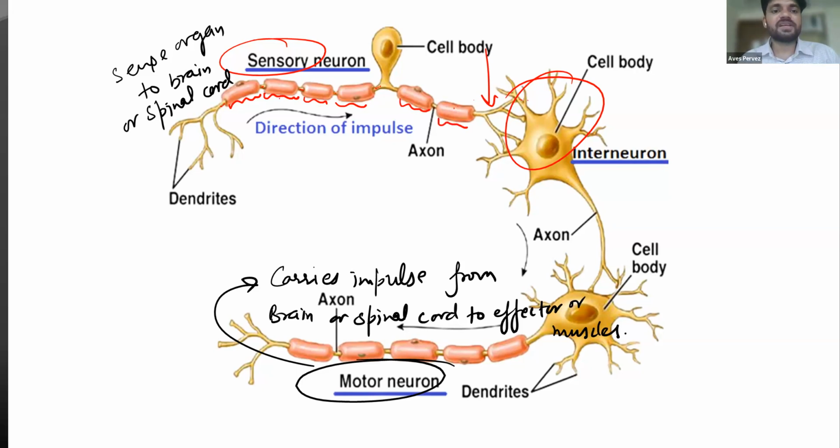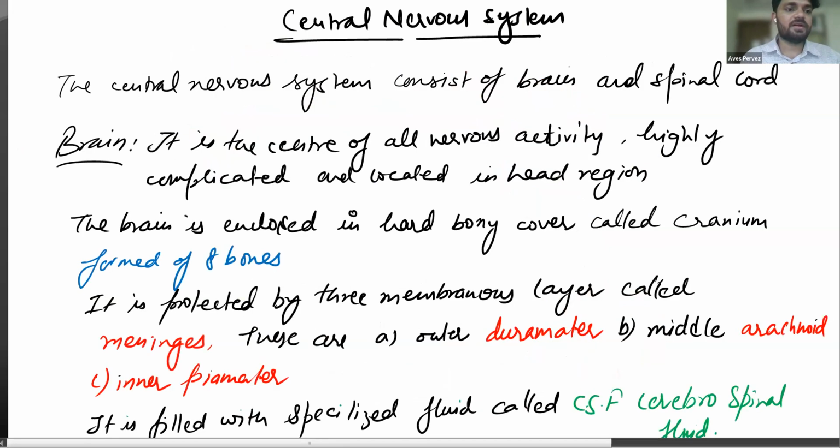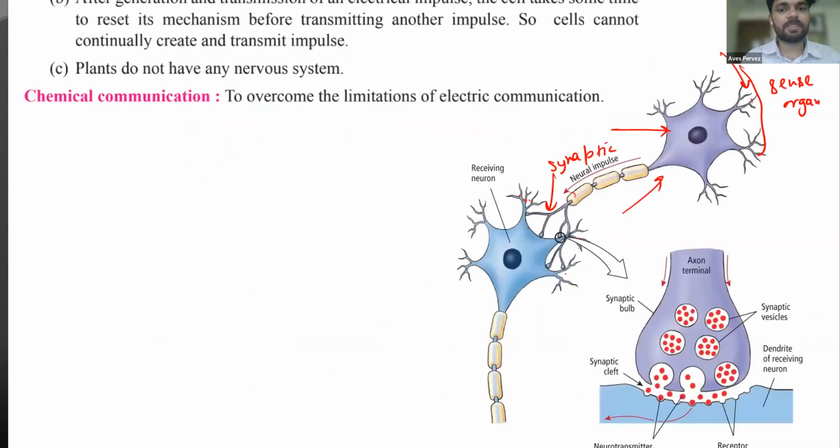These sheaths are secreted by specialized cells called Schwann cells. The myelin protein is secreted by Schwann cells, and they make a protein covering over the axon. What is the main function of this myelin sheath? It helps in the faster conduction of impulse. Got it? Understood?